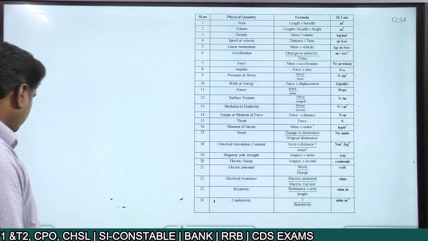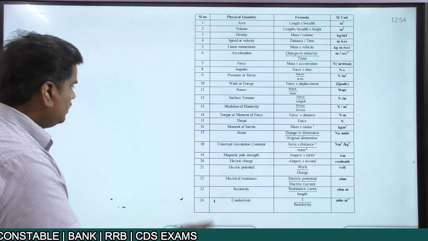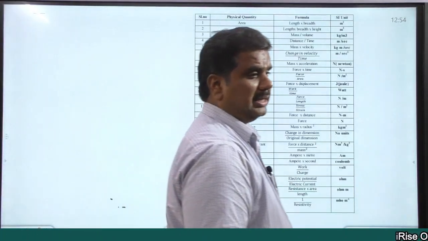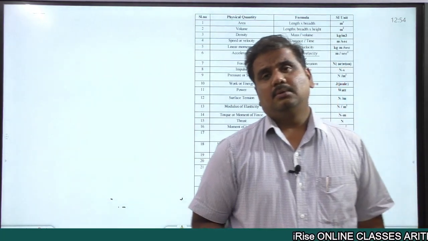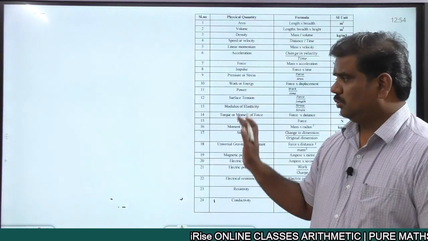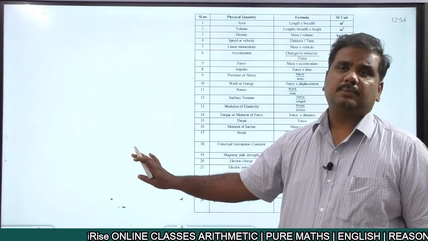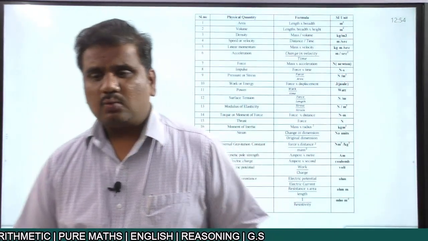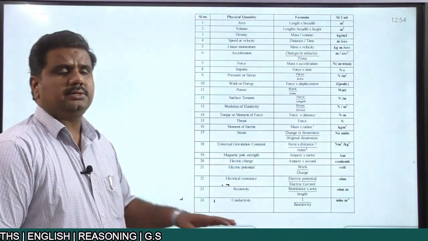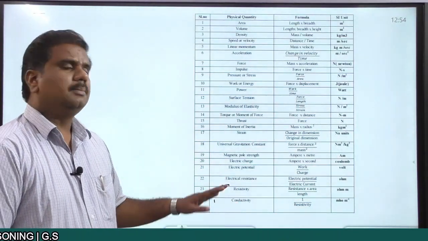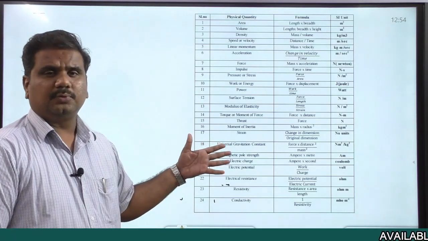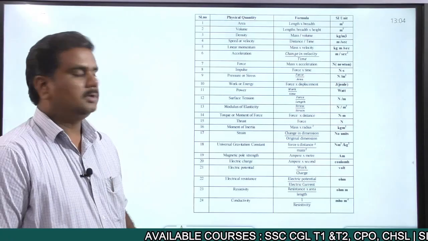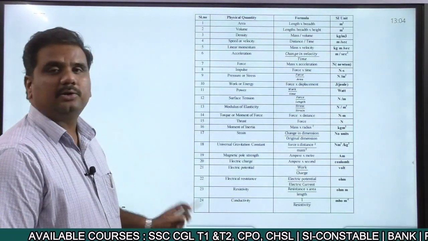At the same time, you talk about your multiples and submultiples, right? That is what you're talking about, 10 power 6 or 10 power 9 or 10 power 12 or 10 power minus 6 or minus 9, right? This is a brief introduction about the units, right? For the examination point of view, even though there are certain problems based on units, we are not looking into that, because you will not get those questions. So these are the 24 derived quantities.